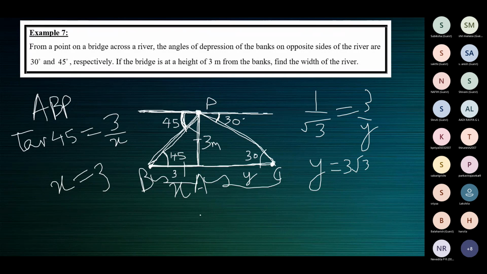In a triangle, when you know one angle and one side, you can find whichever other side you need. So here we need AB and AC. We need AB from one right triangle, AC from the other right triangle. Find, add, and that will be the width of the river.